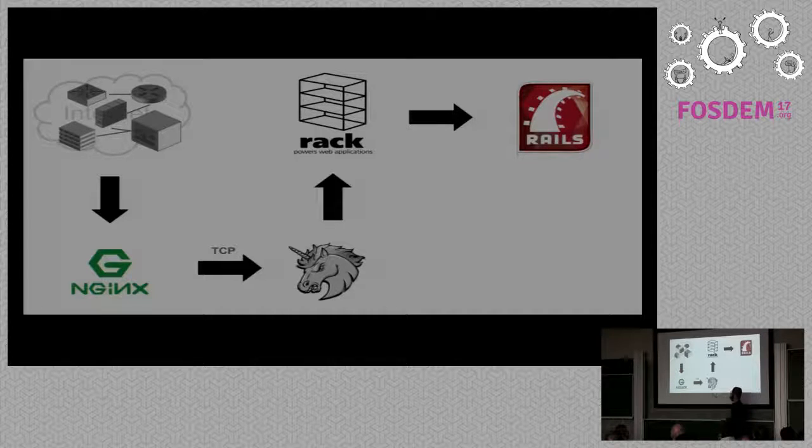Nginx is well prepared for that. Unicorn is just implementing HTTP, but it's not a good guy to be on the internet. Because, you know, the internet is difficult. We have a lot of Brazilians there.